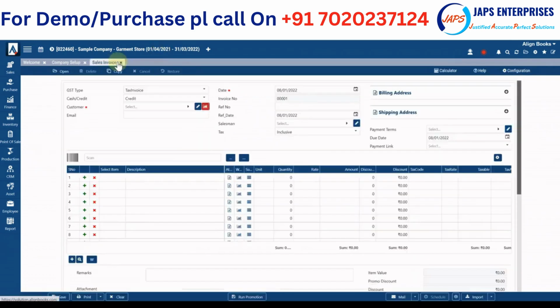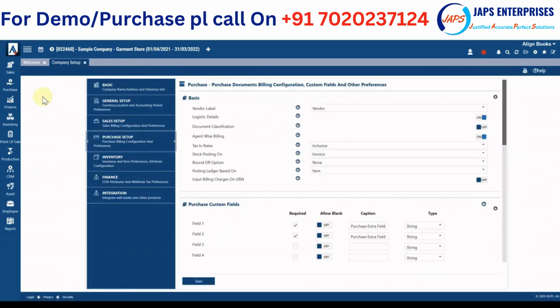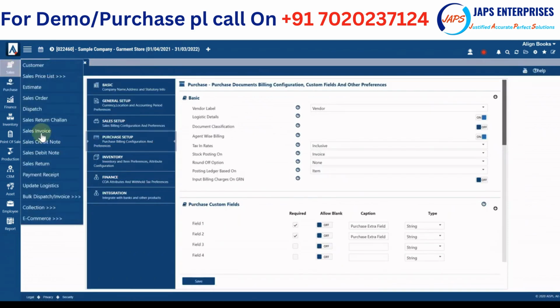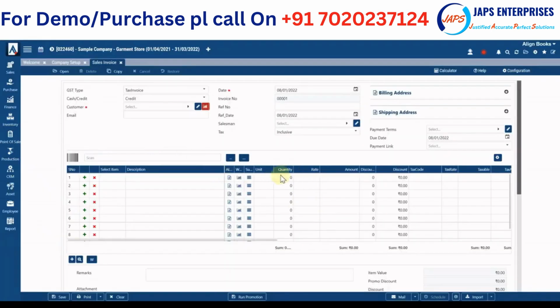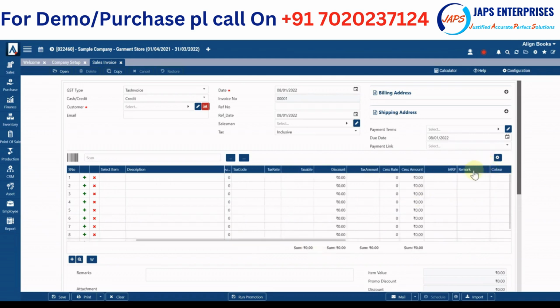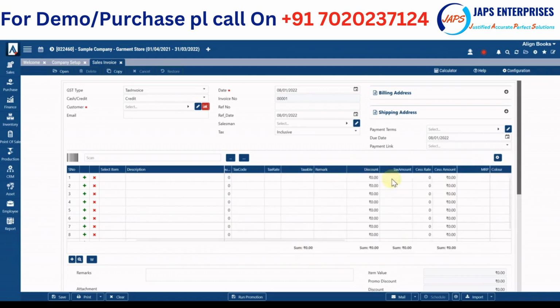Now if I talk about more features of the solution, in-depth features are provided. Again I go to the sales invoice and say you want to arrange this grid as per your requirement. You don't want the discount column, simply drop it. You don't want the tax rate column, or you want the remark column to be before the tax column, you simply drag and drop it and your format is saved. You simply click here and you can save this format.